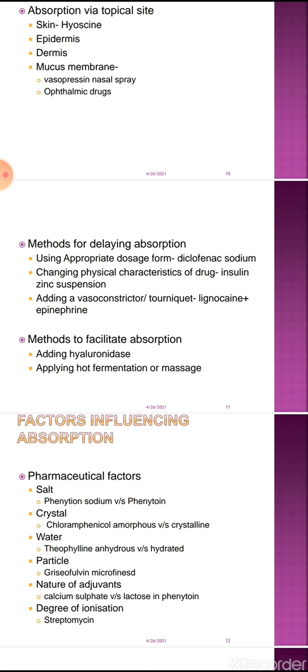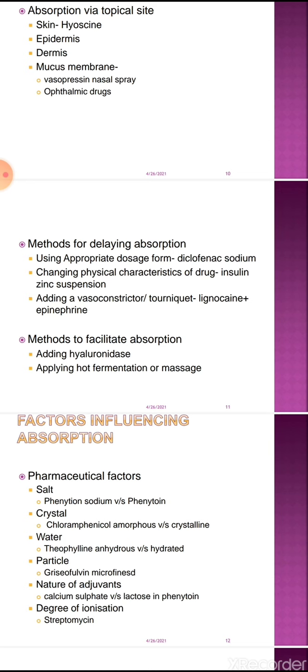We can also change the physical characteristic of a drug. For example, insulin. With insulin, zinc is added, so insulin zinc suspension is prepared. Physical characteristic changed. Now this insulin is not released at a faster rate. This insulin zinc preparation is released in blood circulation at a slower rate. So the frequency of insulin administration in the diabetic patient can be reduced.